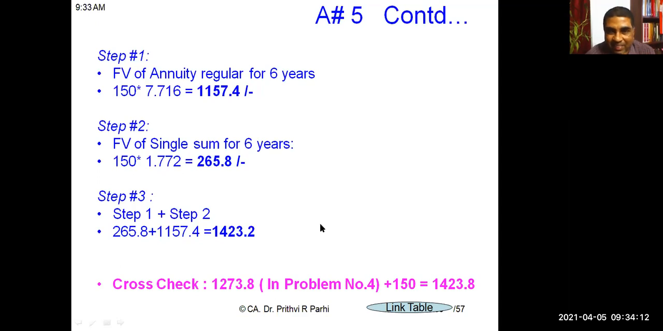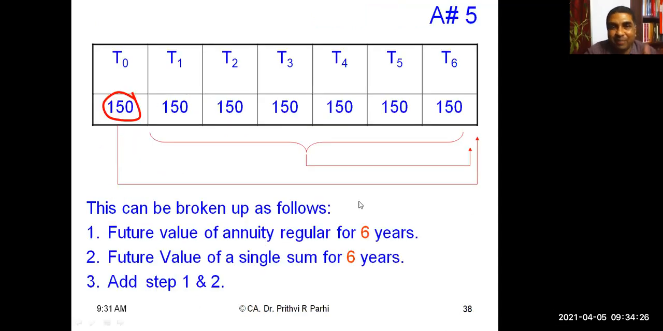Okay, this is the future value. If you compare this answer with the previous question, question number 4 that we have done, you'll find this figure is 150 rupees more than the previous answer. Why 150 rupees more? Because here everything is same. Here only one extra cash flow is there, n+1, 150 rupees.